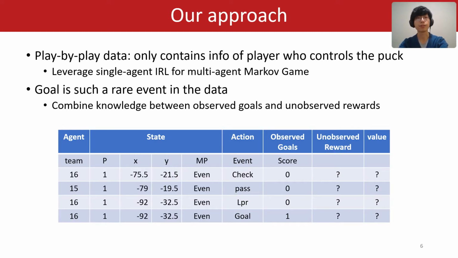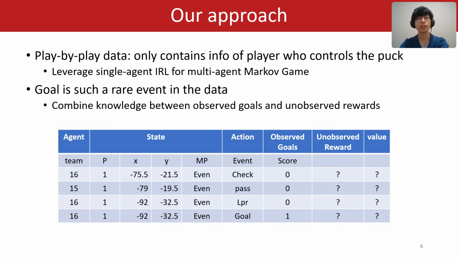Here comes our approach. First, because we use play-by-play data, which only contains information of players who control the puck, we cannot really do multi-agent learning. Here we leverage single-agent inverse reinforcement learning for the multi-agent Markov game. Second, because the game is a competition, goals are such rare events in our dataset. Directly applying a single-agent algorithm fails to learn the importance of goals, so we combine knowledge between observed goals and unobserved rewards.